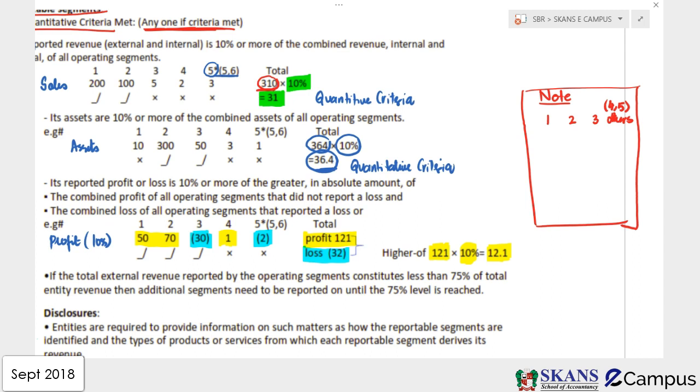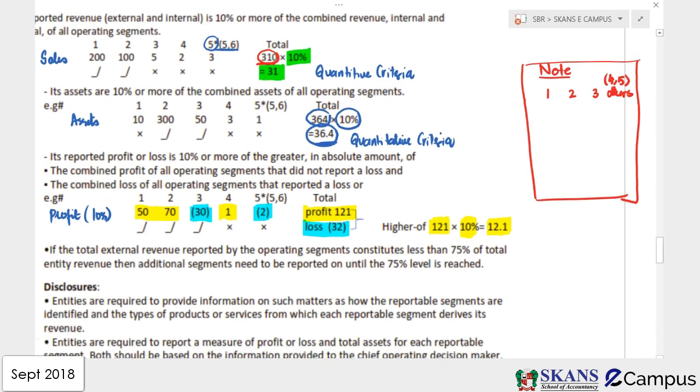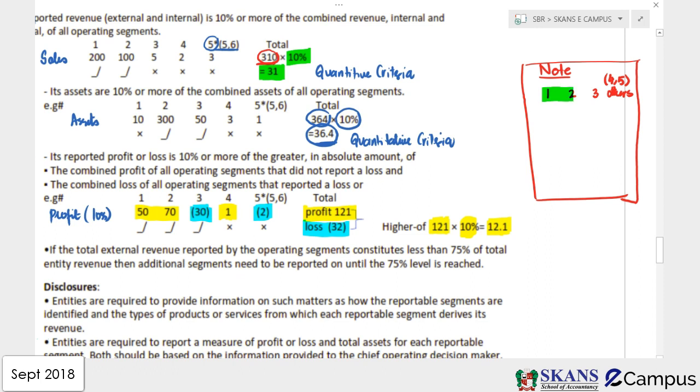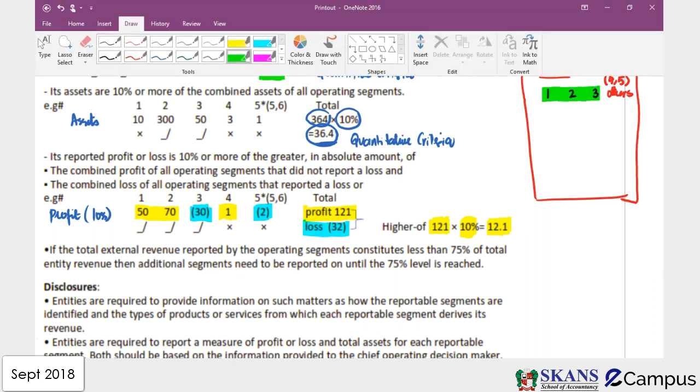So this was important. Now we have another criteria. Look, these are the reportable segments. You need to understand this, guys. These are reportable segments, and these two are not reportable. They are not being reported separately. They are others. They have many segments, like 6, 4, 7, 8, 9, 10, 11, 12 as well.